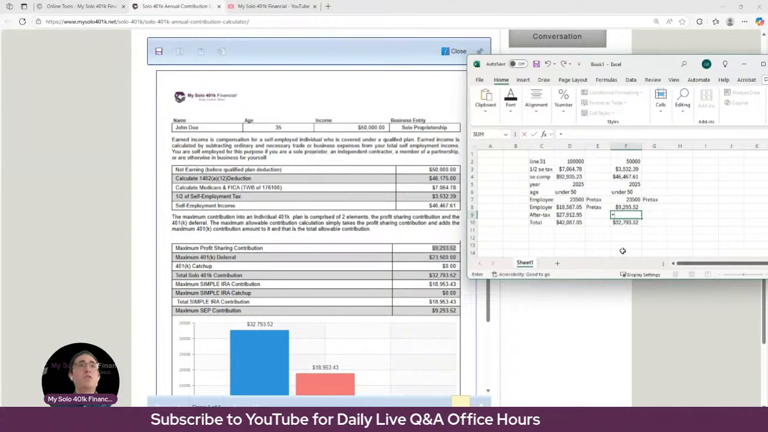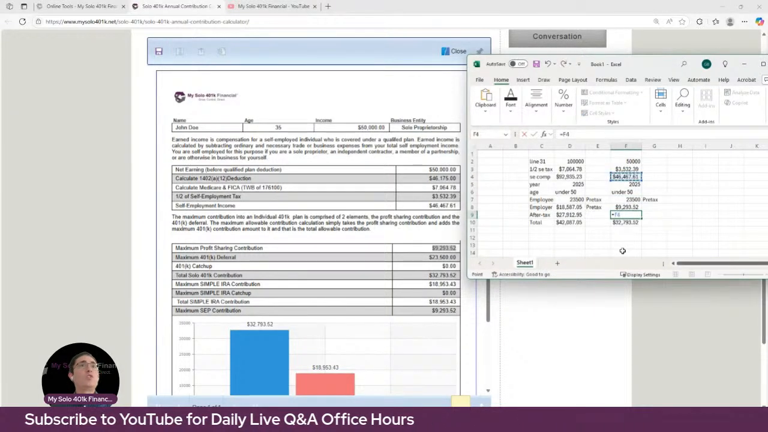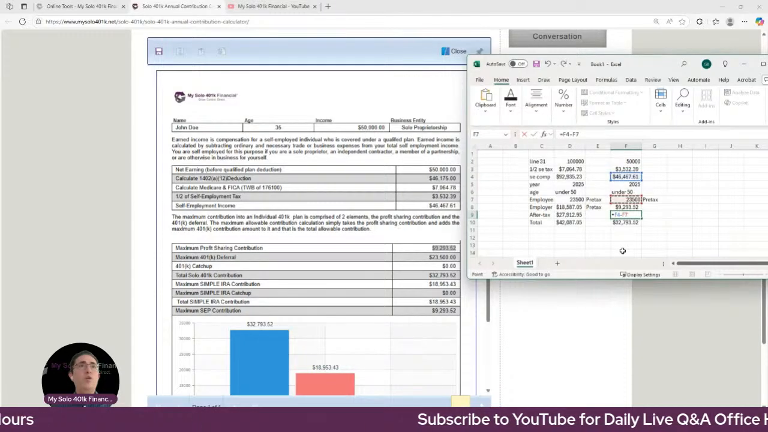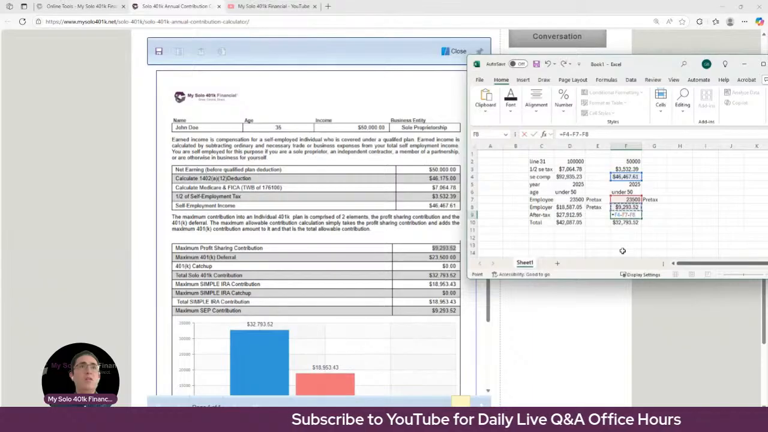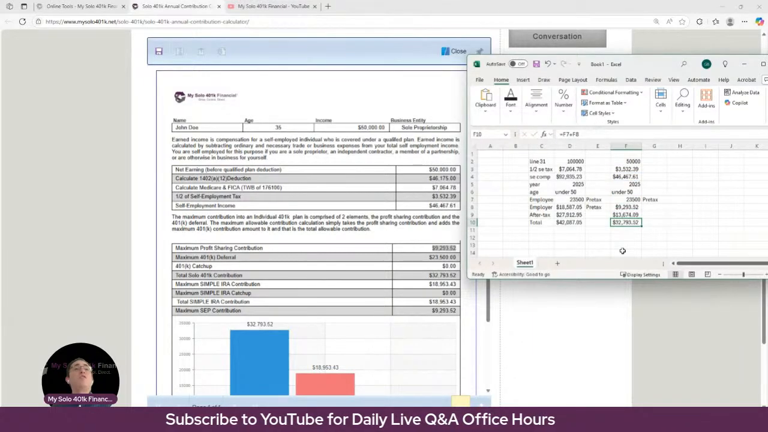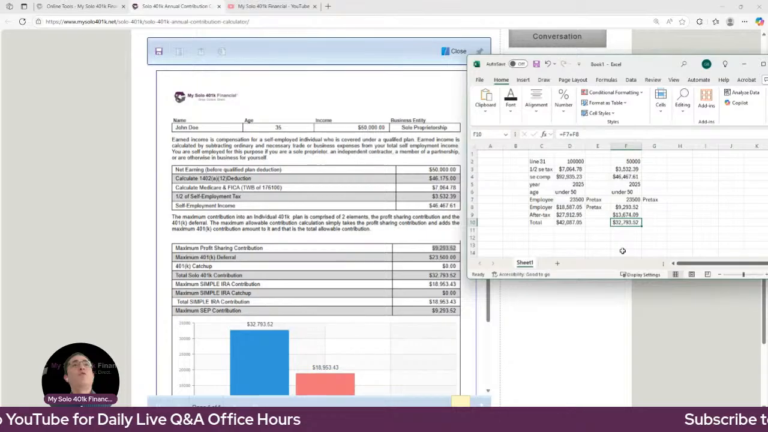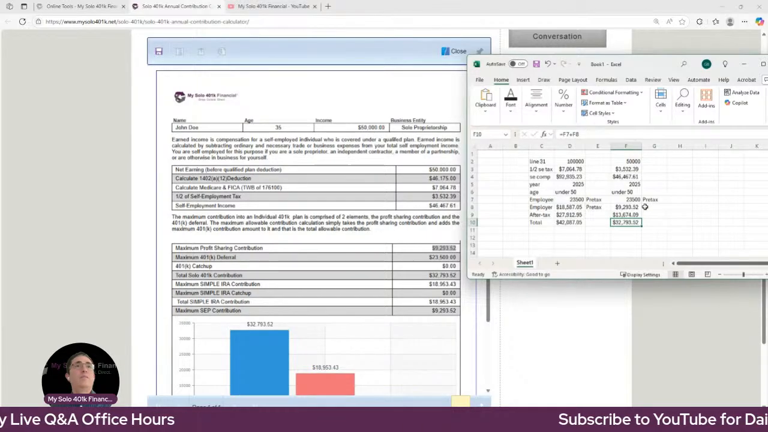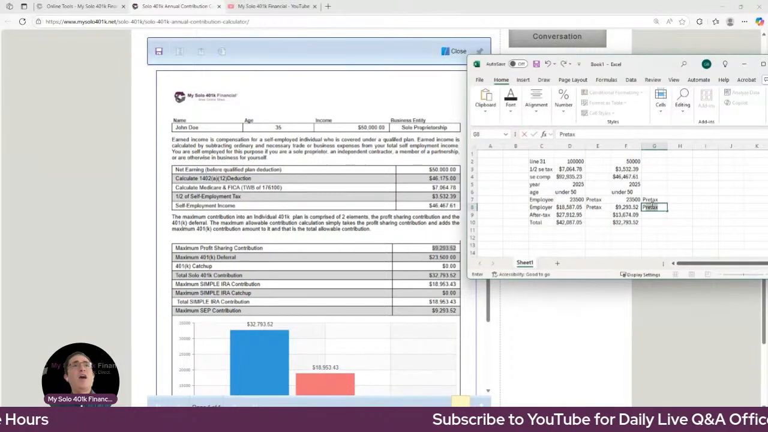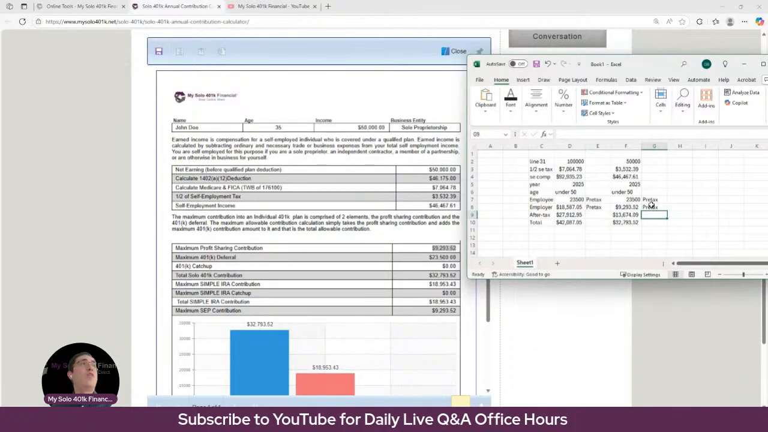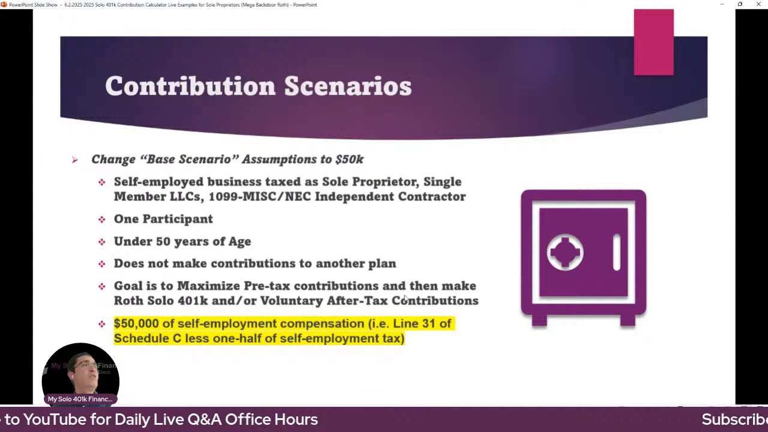It's the lesser of self-employment compensation, which is the $46,467.61, less their employee, less the employer. So in other words, the difference up to that amount. So that'd be $13,674.09. So they can make that as an after tax and then move it either to a Roth solo 401k or Roth IRA. So now let's go through another calculation.